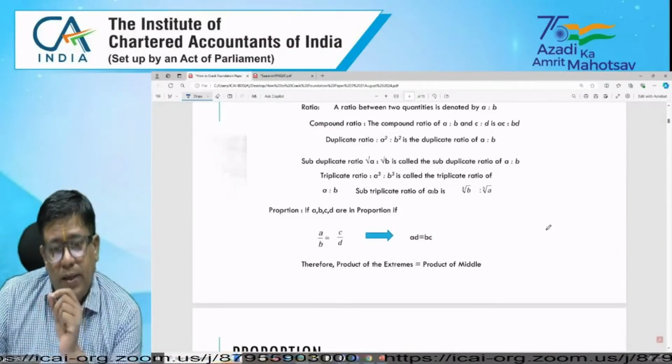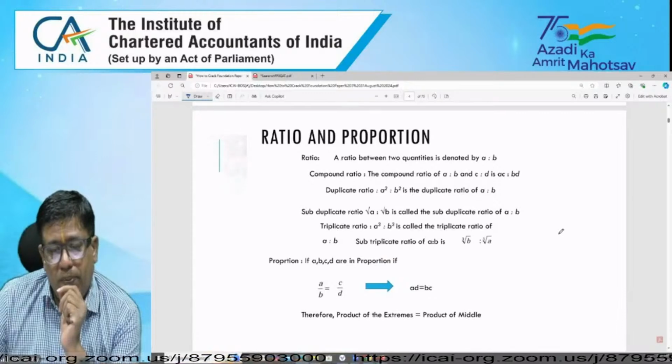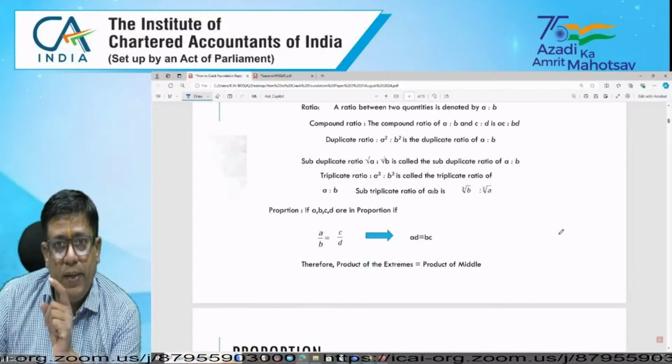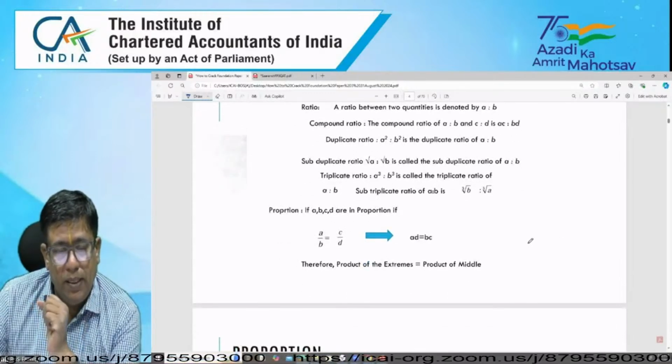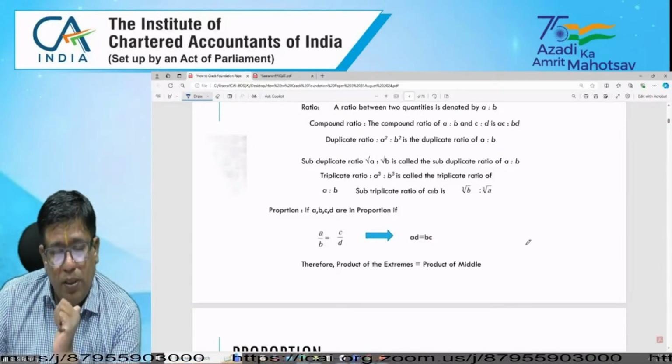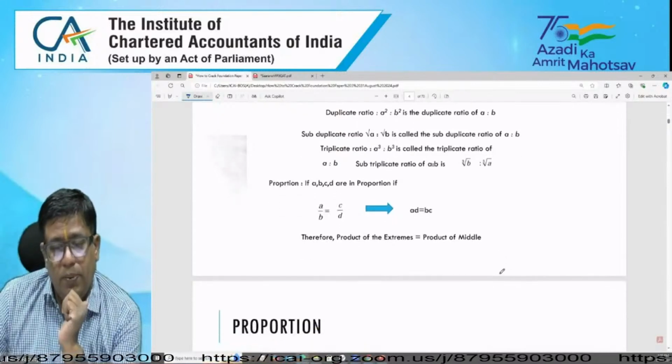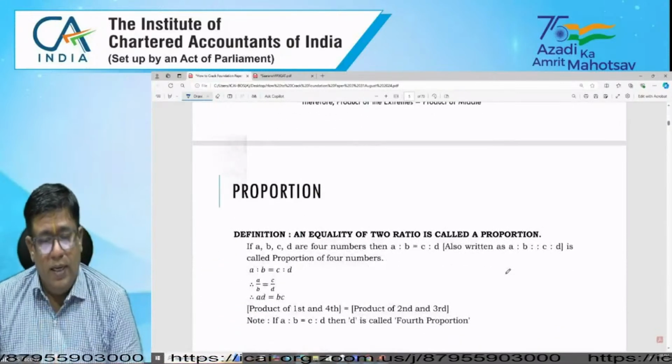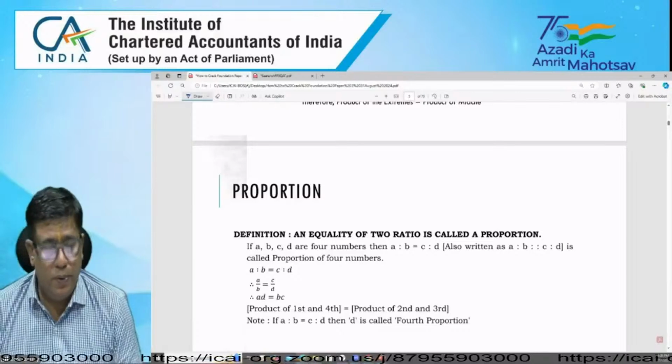Next, coming to the proportion topic. Proportion means a comparison of two ratios. That is, product of extremes equal to product of means. This is the property which is used also. Then, equality of two ratios is called the proportion.